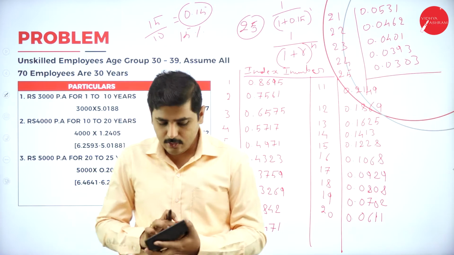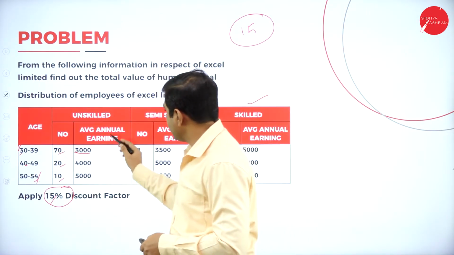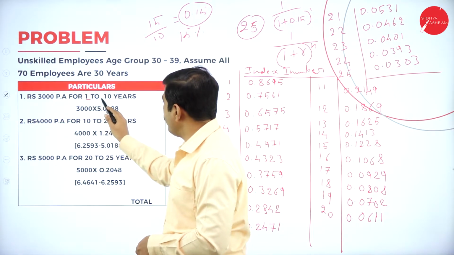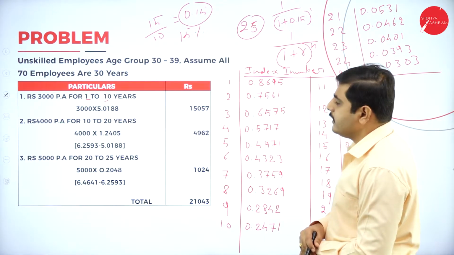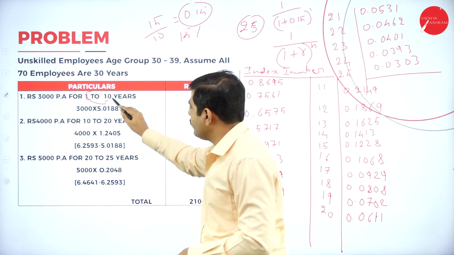Now let's go to the problem here. See, for the first year, what has he taken here? What is our annual earning? It is 3000 per annum for 1 to 10 years. So for 1 to 10 years our annual earning is 3000 into, so how many years? 1 to 10 years, no?